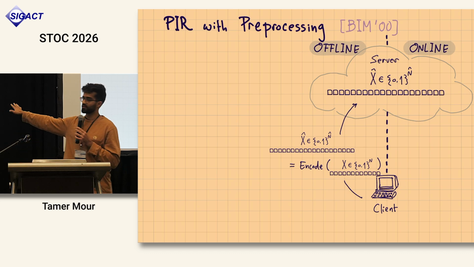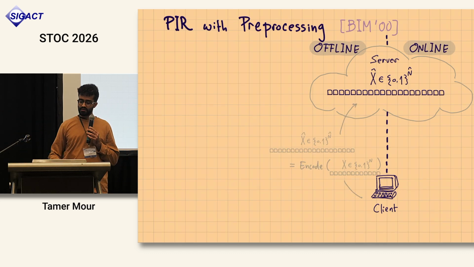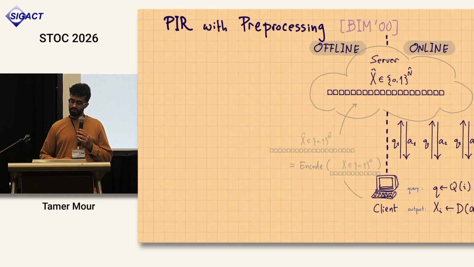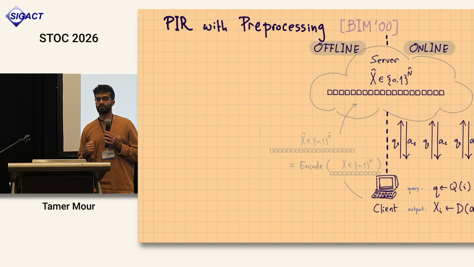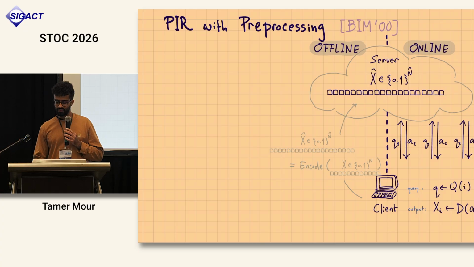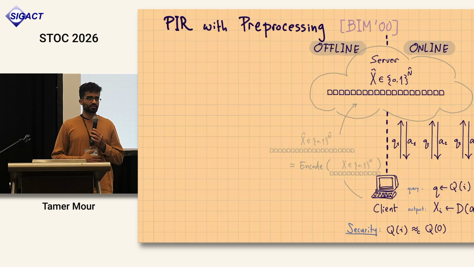But after this offline phase is complete, the client can forget about the database and its encoding. It's all in the server. And now the client can query the server like he used to, get answers, and retrieve any element he wants privately. And I still require the same security notion.